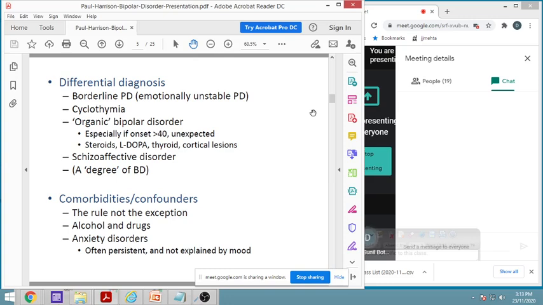But in many patients it has been found that along with this affective disorder, may it be depression or bipolar disorder, there is a component of schizophrenia also. That means it is a mixture of schizophrenia and bipolar disorder. So we call them schizoaffective diseases.